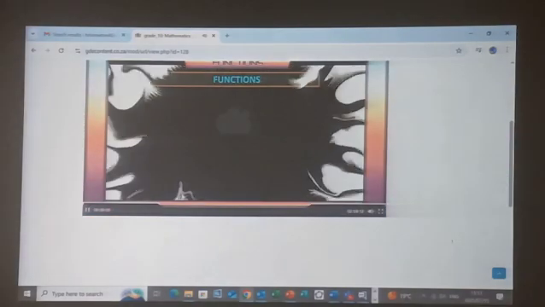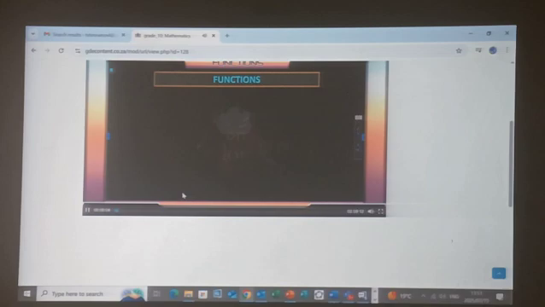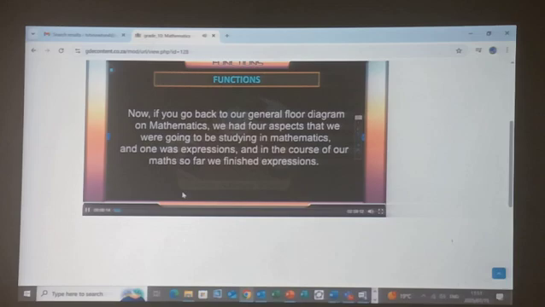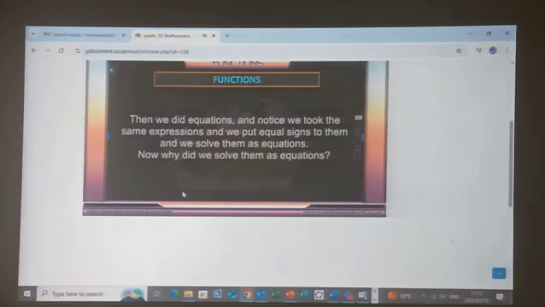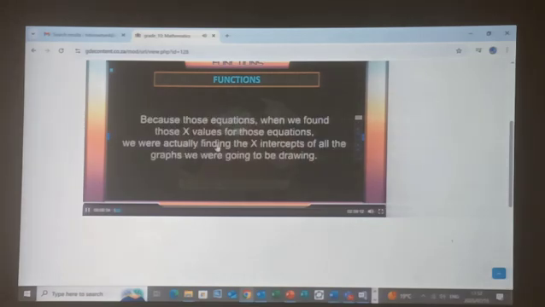Okay, now we're going to study the section functions. I'd like to point out right at the outset that this is a big section, but a very, very important section. Now, if you go back to our general flow diagram on mathematics, we had four aspects that we are going to be studying in mathematics. And that one was expressions. And in the course of our math so far, we finished the expressions. And then we did equations. And notice we took the same expressions and we put equal signs to them and we solved them as equations. Now, why did we solve them as equations? Because those equations, when we